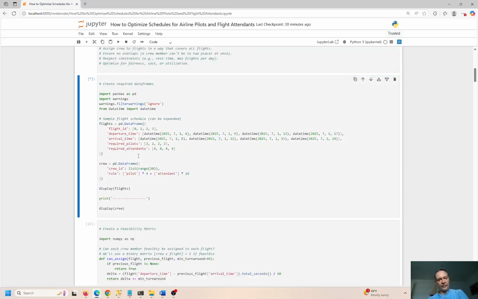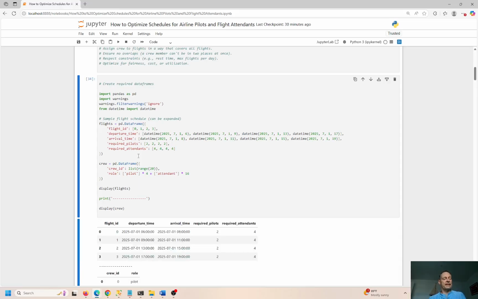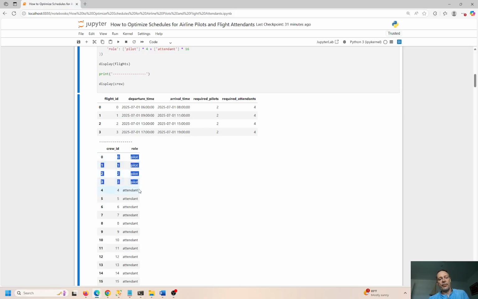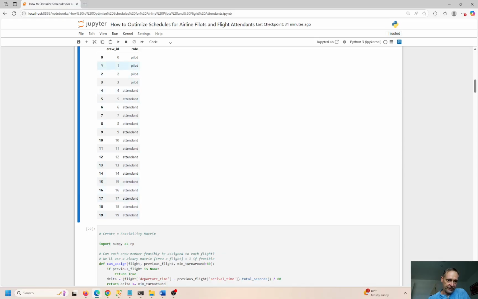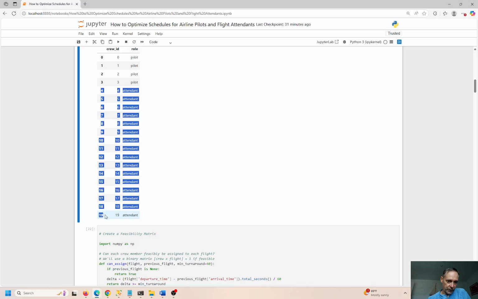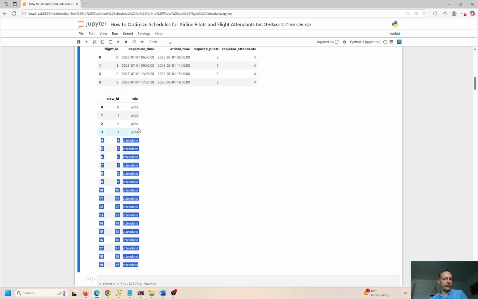Okay, so I don't have all these airplane details. These are confidential details within the business, right? And personal to the business. Obviously, I don't have this. So I'm going to create some synthetic data that represents a real world scenario. So I have departure times over here, arrival times, required pilots, and required attendants on each flight. So we're going to assume 4 pilots, and we have 2 per flight and 4 attendants. And we can choose between 4 and 20. So you can see we start with 0, and 4 to 19 is actually 16 flight attendants and 4 pilots, so 20 total.